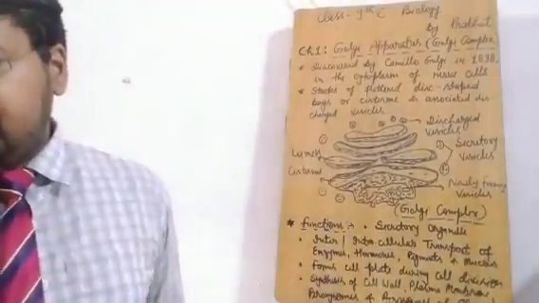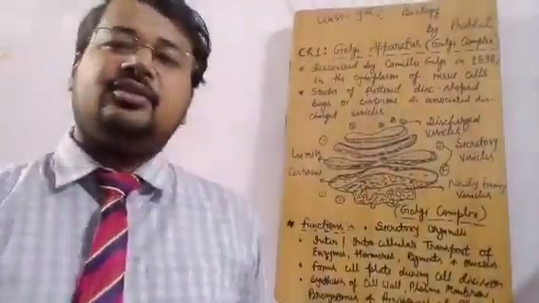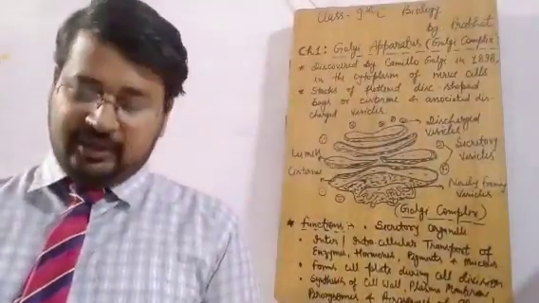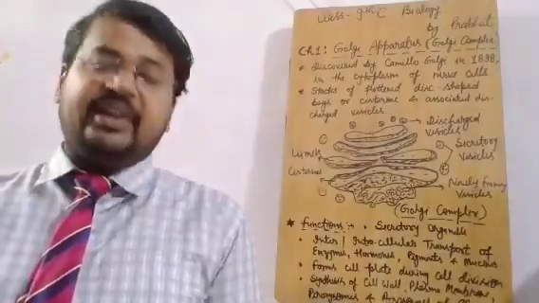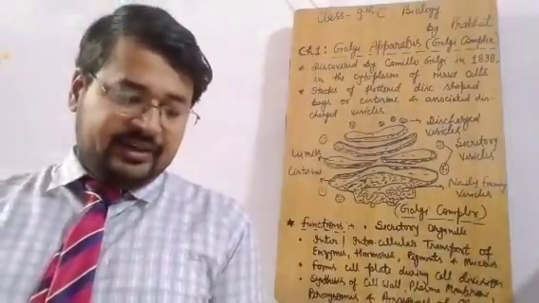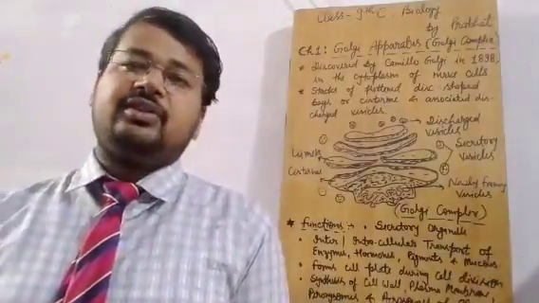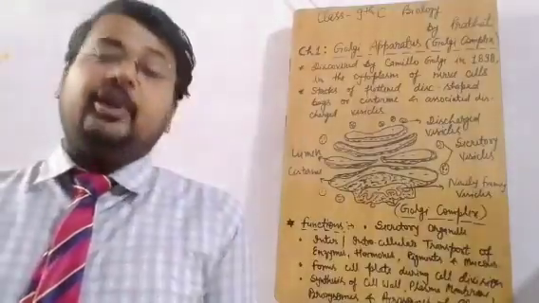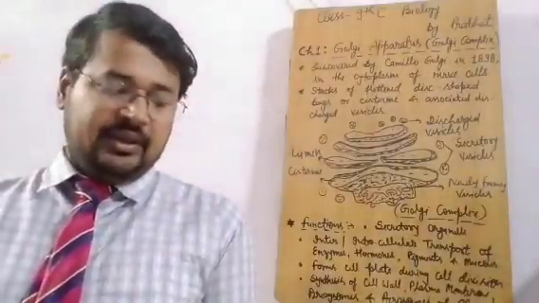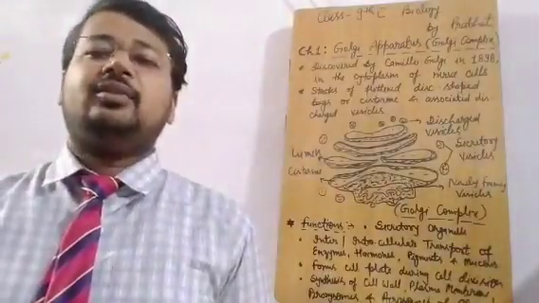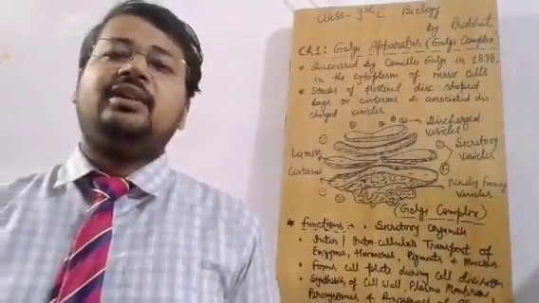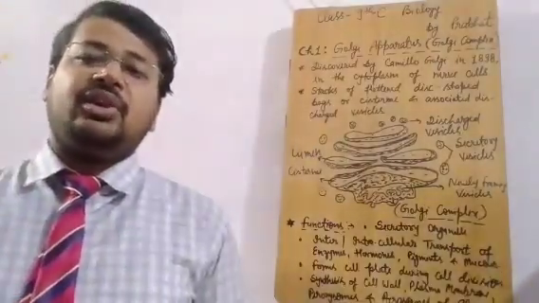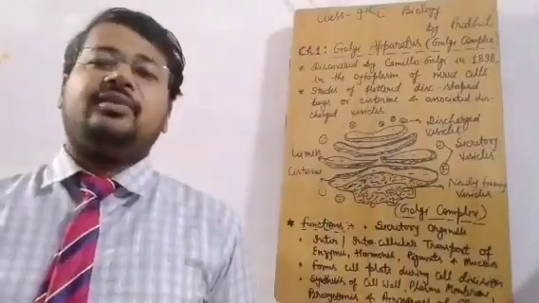We will move as per your textbook. Those who have the textbook can go to page number 29. It is written that the Golgi apparatus was discovered by Camillo Golgi in 1898 in the cytoplasm of nerve cells. So Camillo Golgi, as we all know, was working on the functioning of nerve cells.